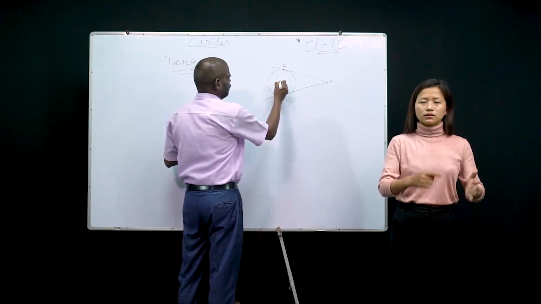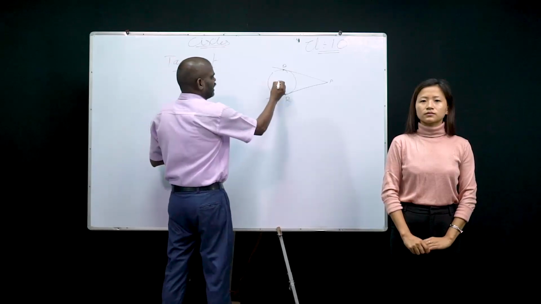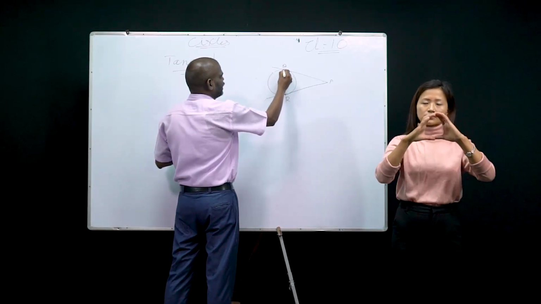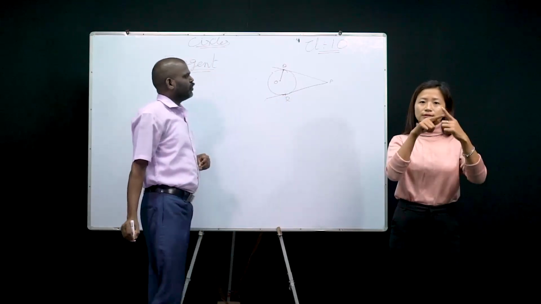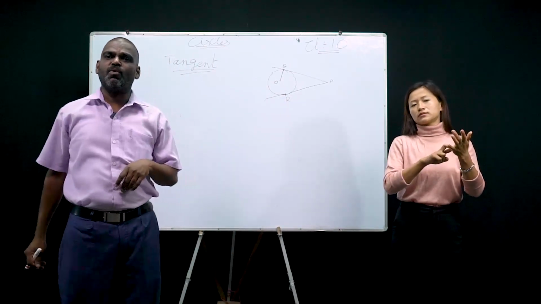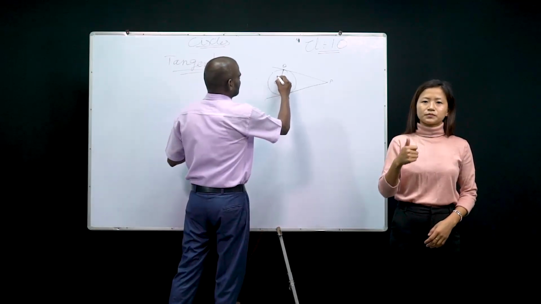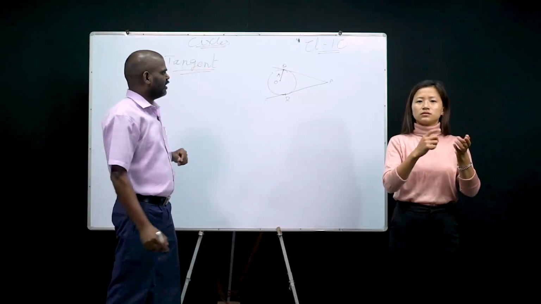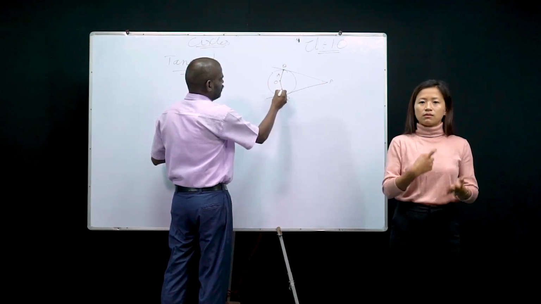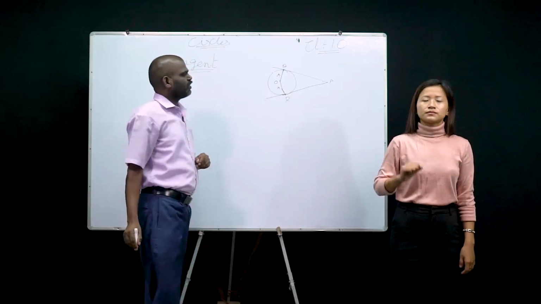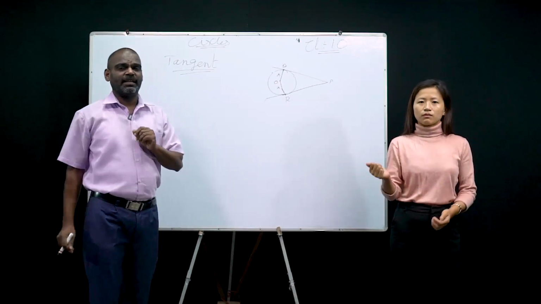Okay. Now, this is the center of the circle. From the center of the circle to the point of contact of the tangents, OQ. Can you tell me what is the name of OQ? Good. What is that? Radius, right? We already learned, isn't it? Then what about OR? Can you join? So, this is also a radius. Clear?